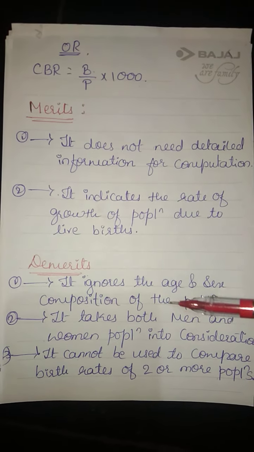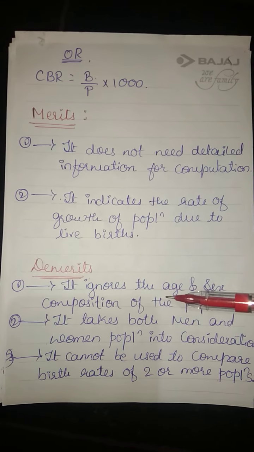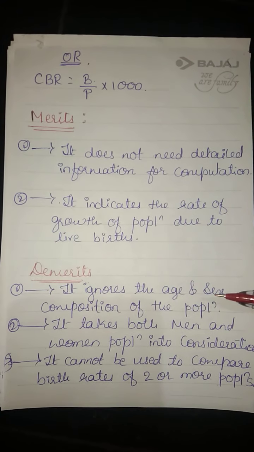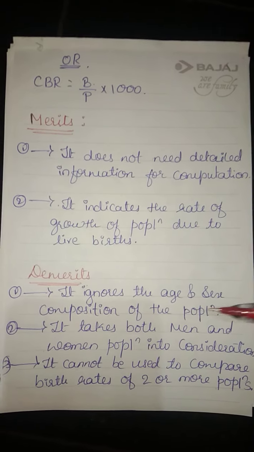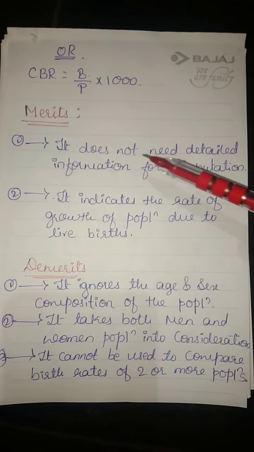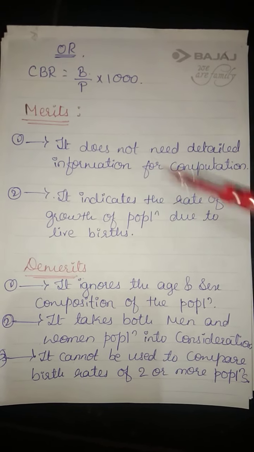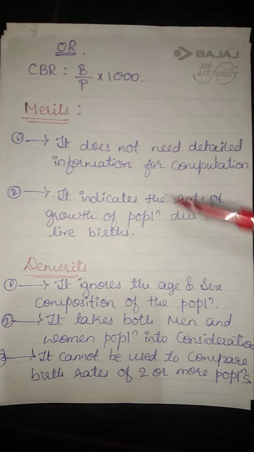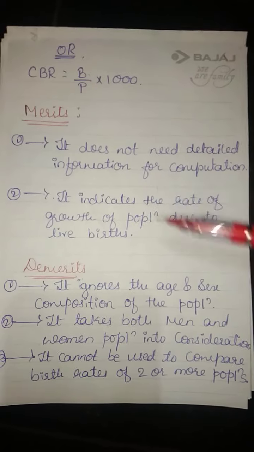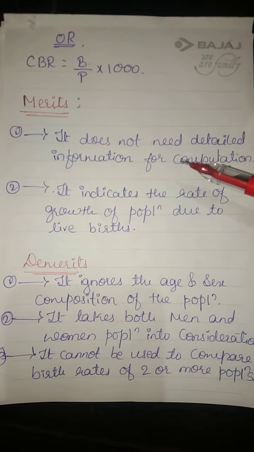Next, we have some demerits. It ignores the age and sex composition of the population. Here I told you it does not need detailed information. Okay, that is the demerit. So directly if they give you the data, you can calculate the CBR.